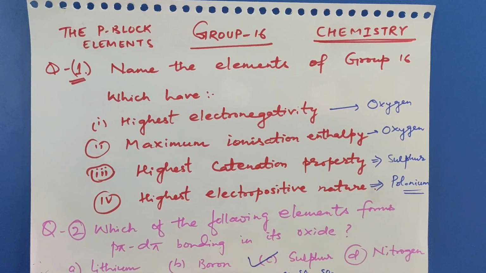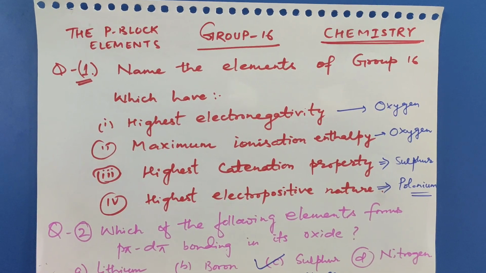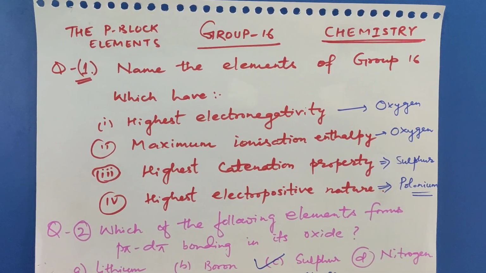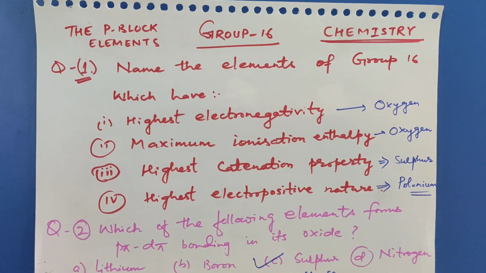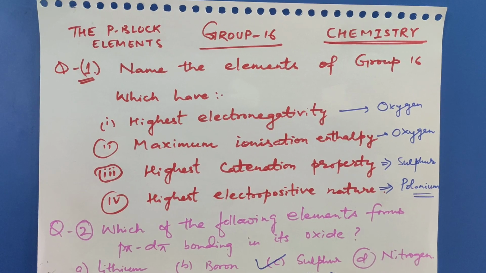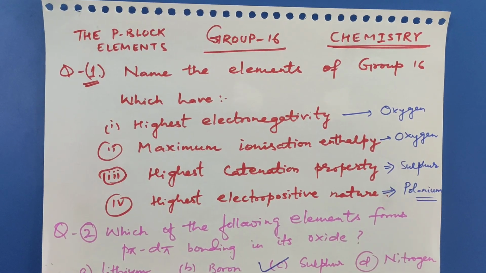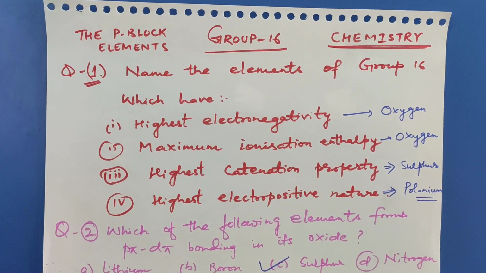So today I'm going to start some of the most important questions from group 16 of the p block elements. The first question: name the elements of group 16 which have highest electronegativity. As we know, oxygen has the smallest size, so it is the most electronegative element of group 16. So the first correct answer for highest electronegativity is oxygen.